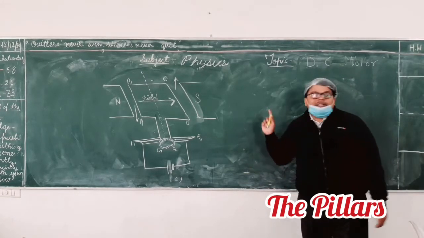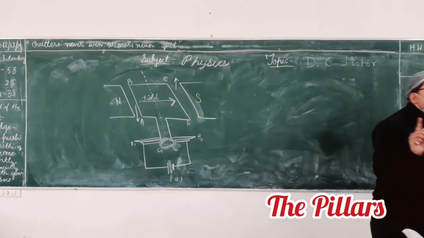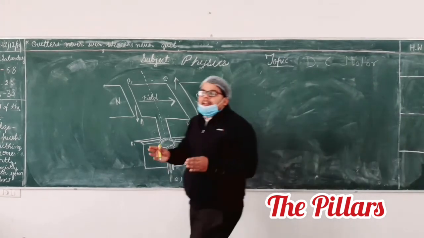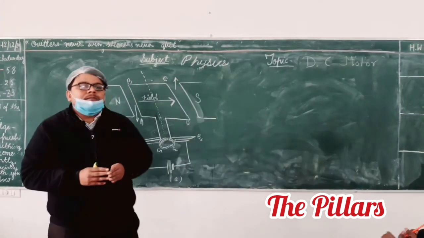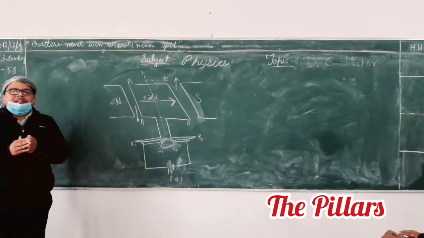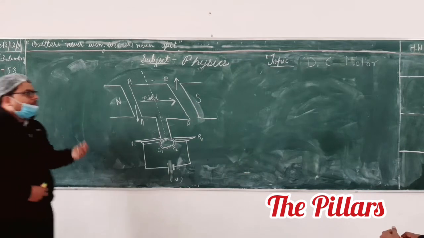Okay, now we are going to study DC motors. DC motors means direct current motors. These are energy conversion devices, meaning one form of energy is converted to another form.